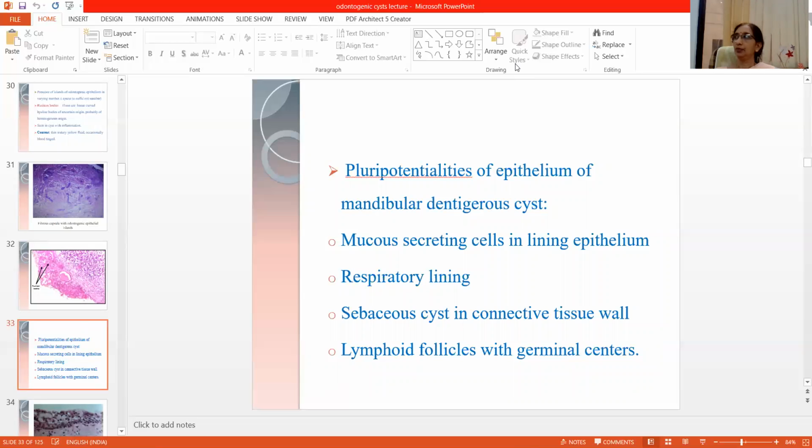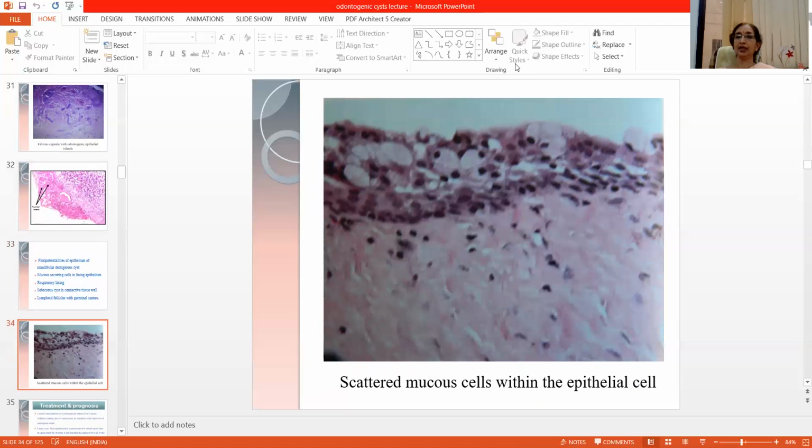Now there are the pluripotential properties of the epithelium in cysts associated with mandibular molars, or the mandibular dentigerous cyst. They show mucus secreting cells, respiratory lining, sebaceous cells in the connective tissue wall, and lymphoid follicles with germinal centers. Now here you can appreciate the mucus secreting cells within the epithelial lining.